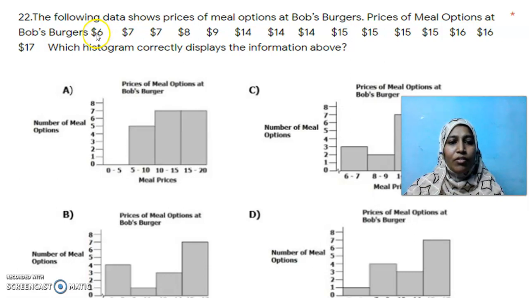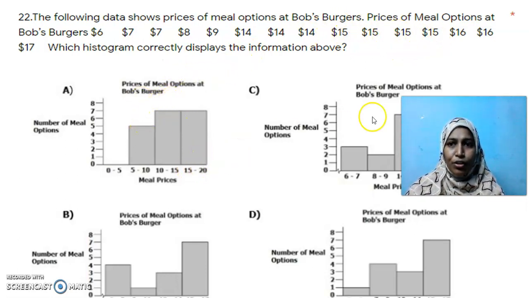From 5 to 10, 1, 2, 3, 4, 5. We have 5 prices which are below 10. So I have 5 as the height of this bar, which represents the frequency of that price. Then from 10 to 15, we have 1, 2, 3, 4, 5, 6, 7. I have 7 data points: 3 14s and 4 15s. Together I have 7. It is correct.